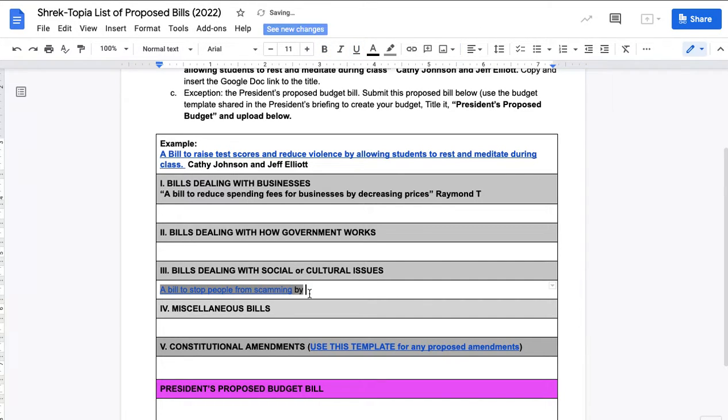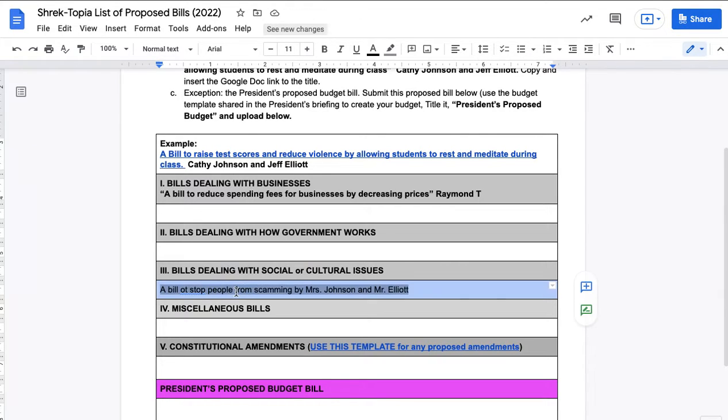So what you do is you type in the name of the bill, a bill to stop people from scamming by Mrs. Johnson and Mr. Elliott. You've got to include all the names of the people, that way we know who to give credit to.